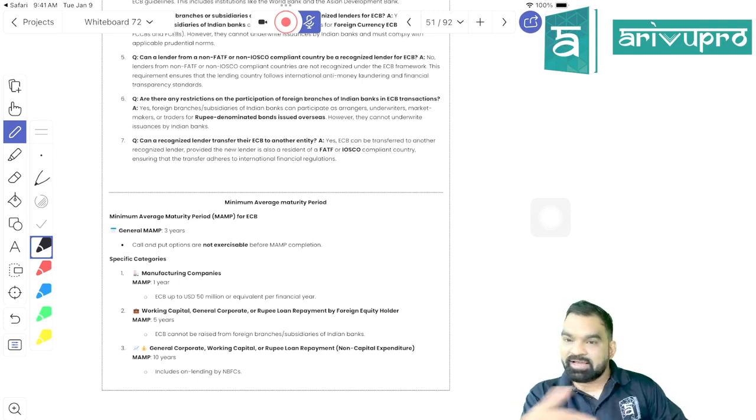Means the maturity has not been over and I have money, and I am asking whether I can make an early payment. That is called what? A put option, right? They are asking, Rahul, we are in dire need of funds, you have to make the immediate payment. That is called a put option, right?